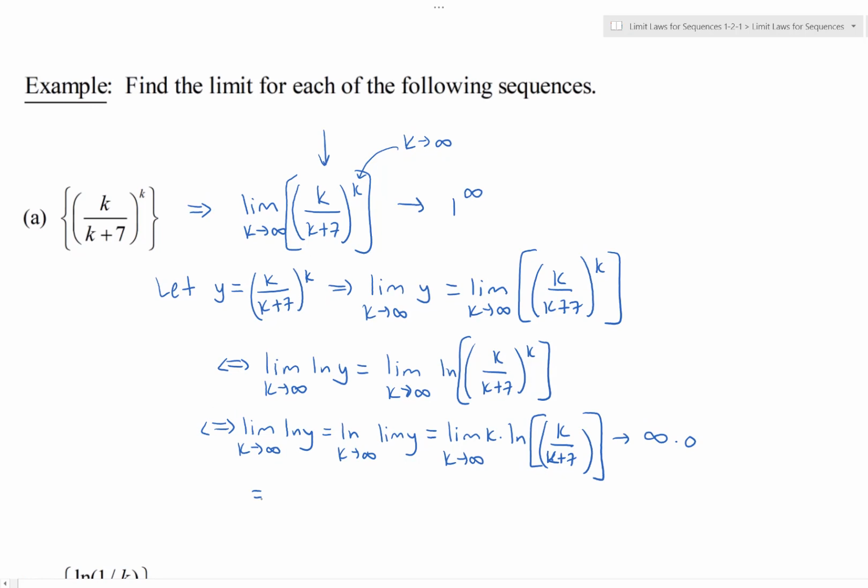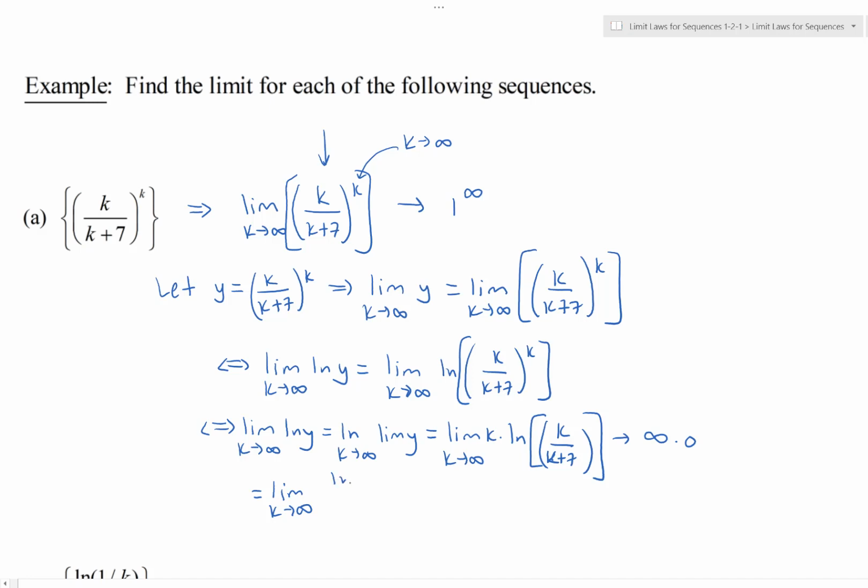We're going to rewrite this now as the same limit as k goes to infinity. We can choose to divide by the reciprocal of one of those factors in the product. I'm going to choose to divide by the reciprocal of k.